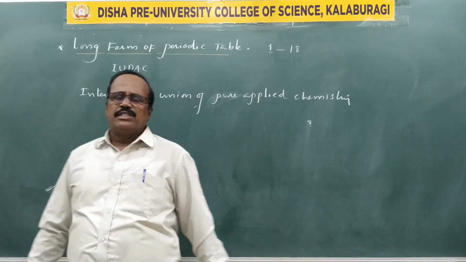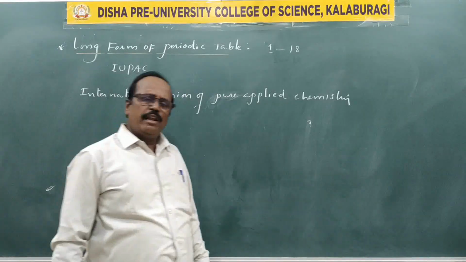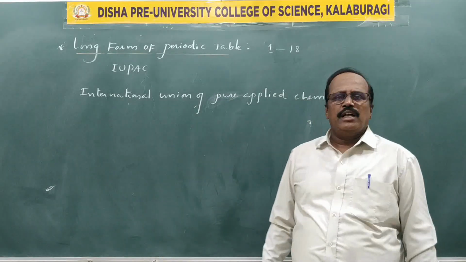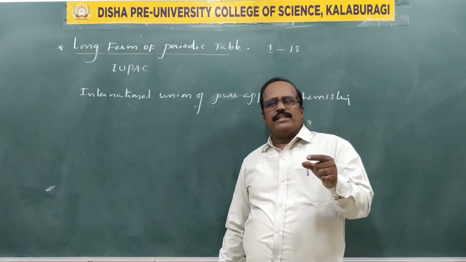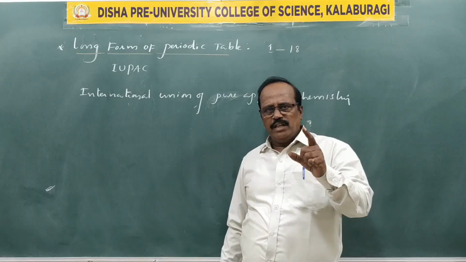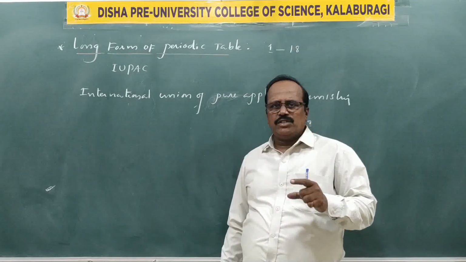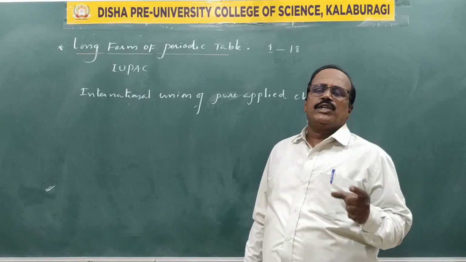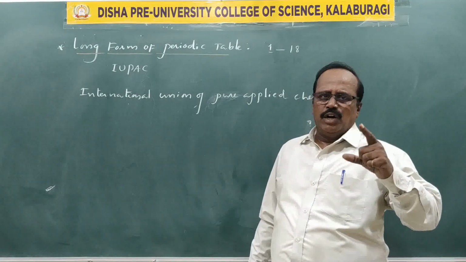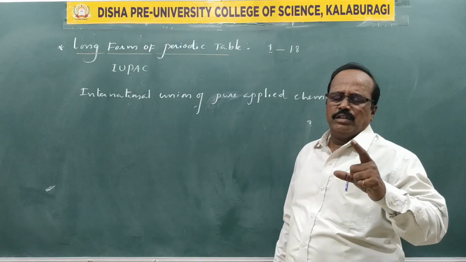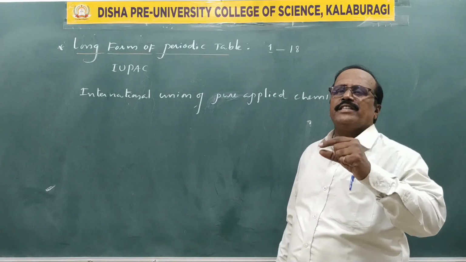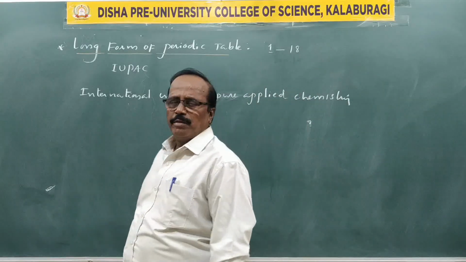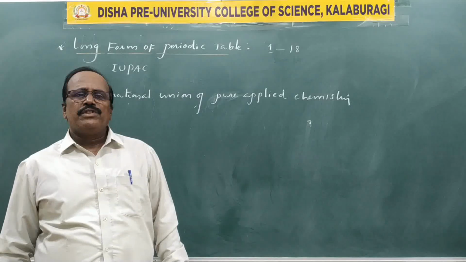The 6th contains 32 elements. The 7th also contains 32 elements, but it is incomplete. Especially from the 6th and 7th periods, out of 32 elements, 14 elements have been taken out and placed in a separate panel below the periodic table, which are named